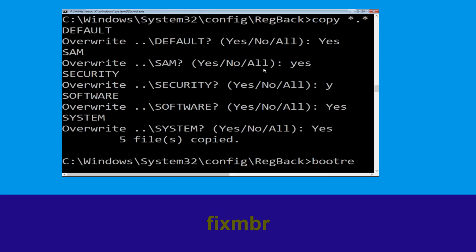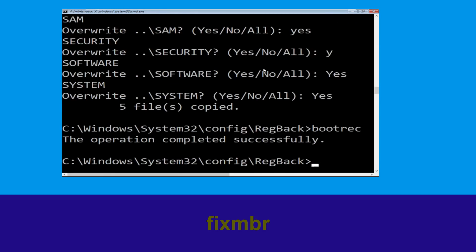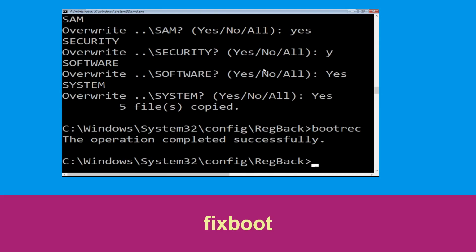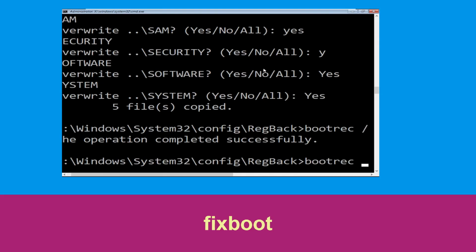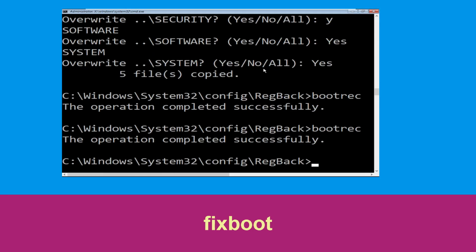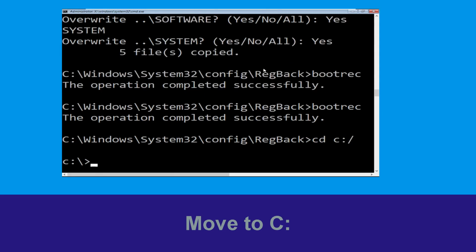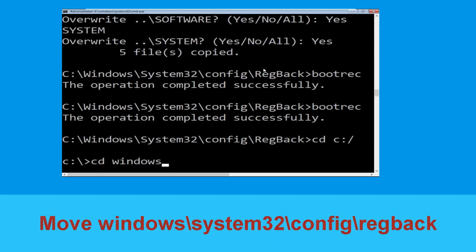Now execute this command. Type bootrec /fixmbr and simply hit enter. Now type bootrec /fixboot and hit enter to execute. Now type in cd c:/ and simply hit enter to execute the command. Now type cd windows/system32/config/regback and hit enter to execute.